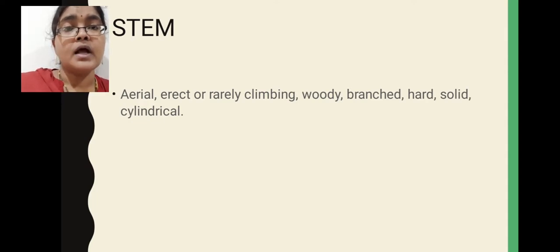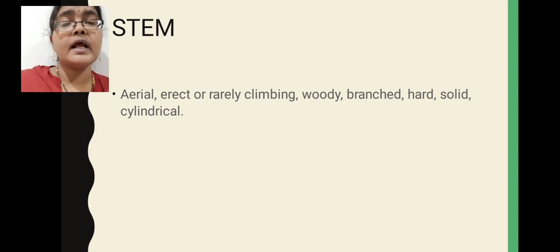Monodial branching means the apical bud is active in nature, so apical growth will take place here. Lateral branch formation will be suppressed here. An example for monopodial branching is Polyalthia, commonly called Naramamidi. Sympodial branching means the apical bud growth is suppressed by lateral bud growth. So lateral branches will come in these members. That type of branching is called sympodial branching. Sympodial branching you will see in Artabotrys plants. This is about stem morphology.